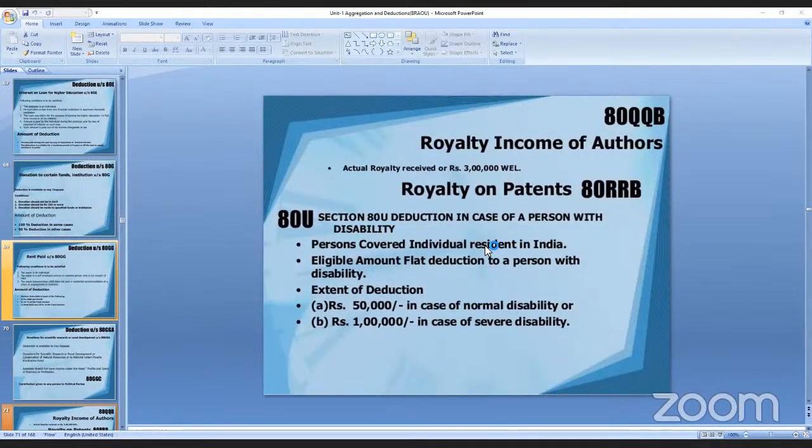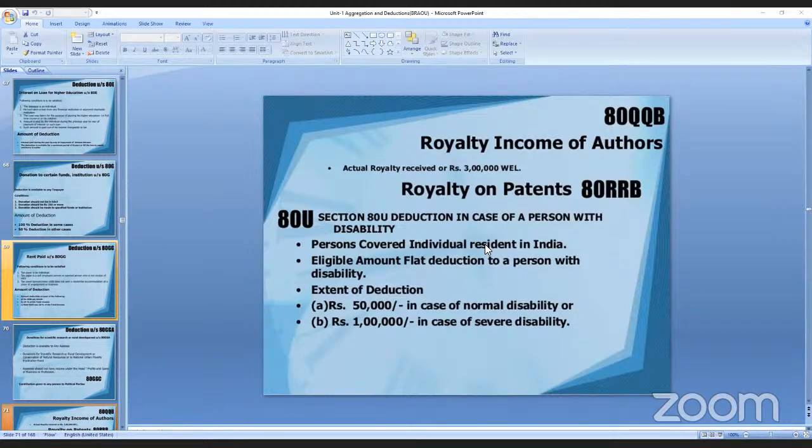That is 80QQB. This is 80QQB. It is the royalty income of authors. Royalty income means, suppose an author is writing books. They write the books, so that is the publicity. With their publicity, they will have a good royalty on their incomes. So that comes under section 80U with the disability.